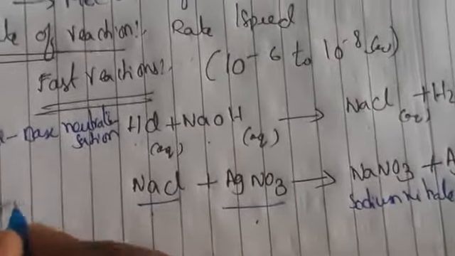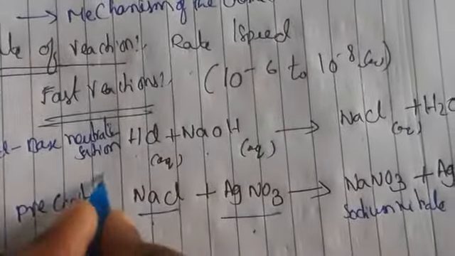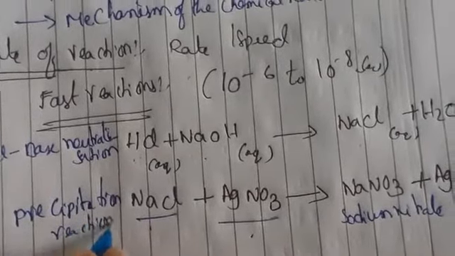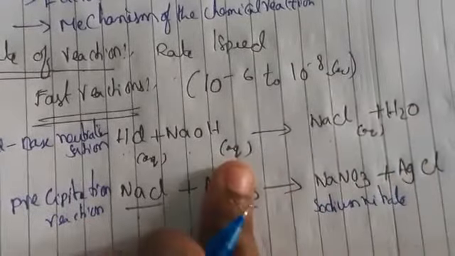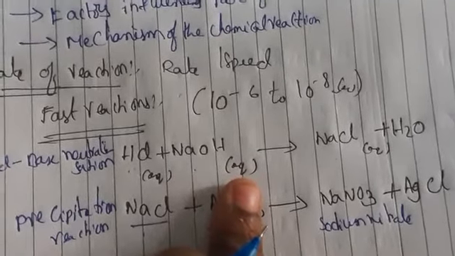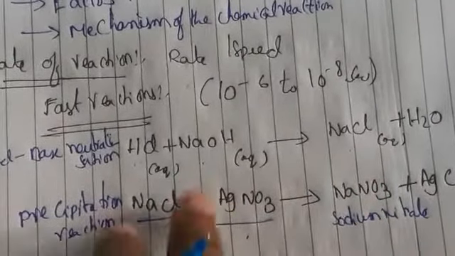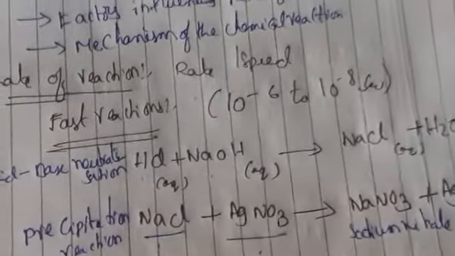This is a precipitation reaction. So this is about fast reactions, which form within seconds. These are the examples of fast reactions.